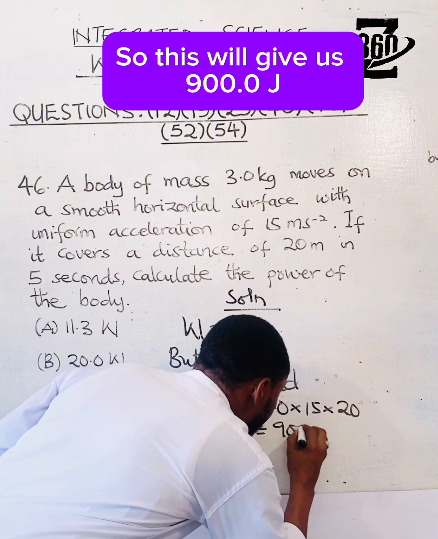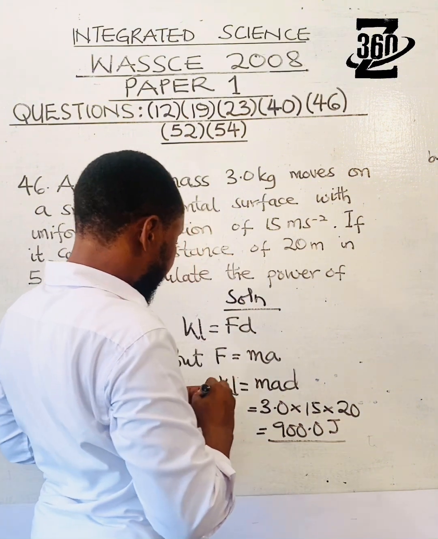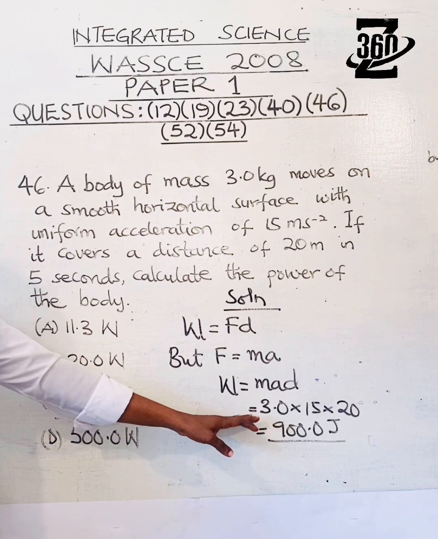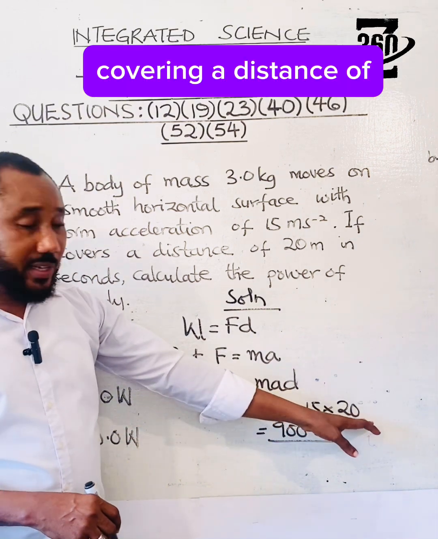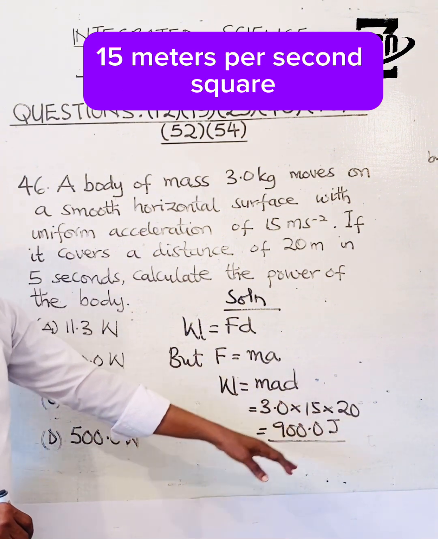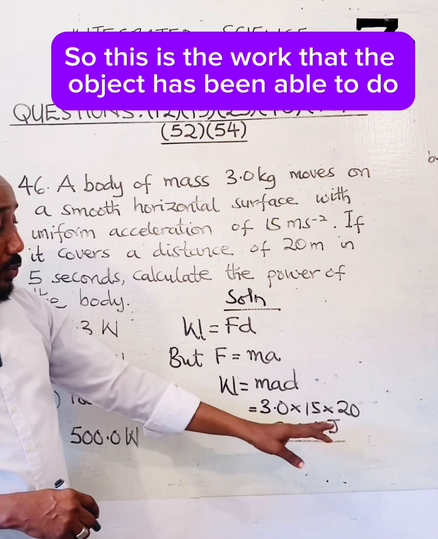So this will give us 900.0 joule. This is the work that the object has been able to do, covering a distance of 20 meters with an acceleration of 50 meters per second square and having a mass of 3.0 kilograms. So this is the work that the object has been able to do.